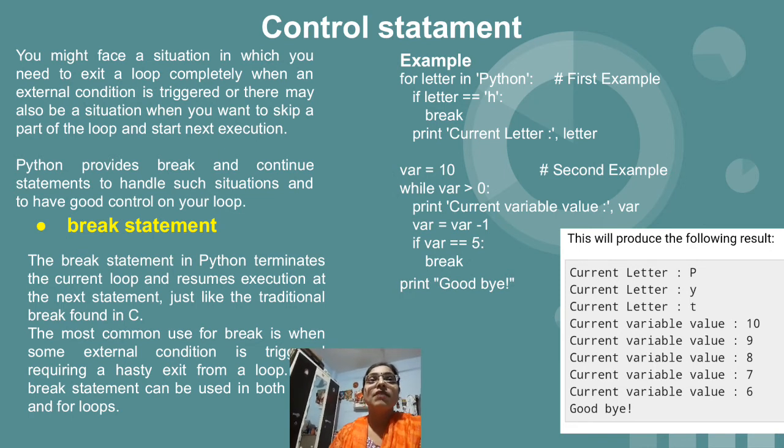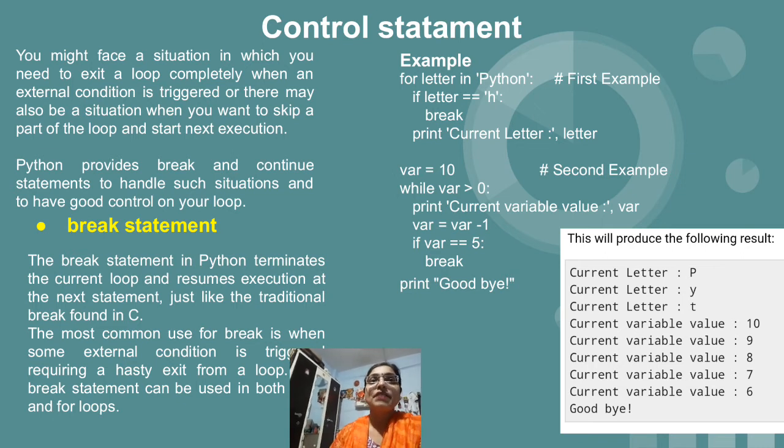This is the reason why, if you see the first three lines, which are the output of the first program, PYT is printed, and when H is encountered the condition is true. So we are simply thrown out of the for loop. The remaining characters of the Python string are not going to get displayed.